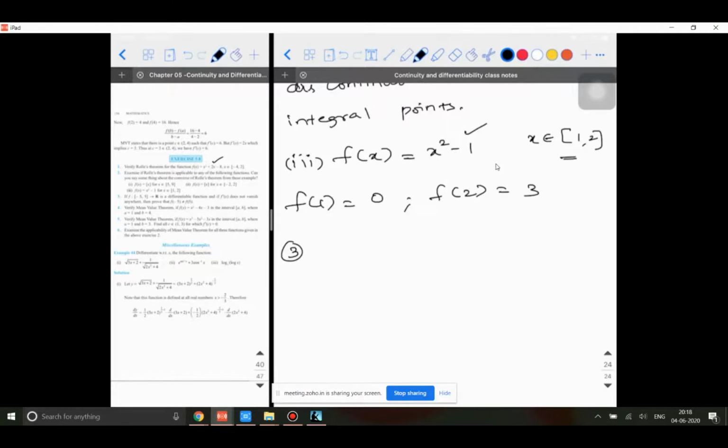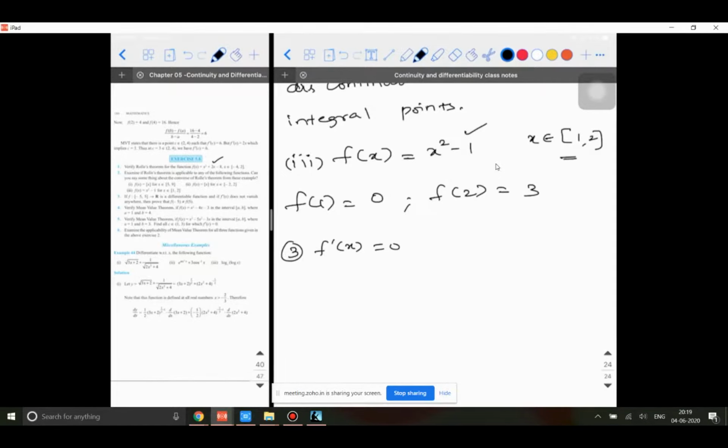The function is continuous. That's already given, no? When they say f is a differentiable function, it means continuous also. But if someone says continuous, it need not be differentiable. Make a note of it. Every continuous function need not be differentiable, but every differentiable function has to be continuous. So they'll not tell you separately. So f dash of x is not equal to 0. That is the meaning.